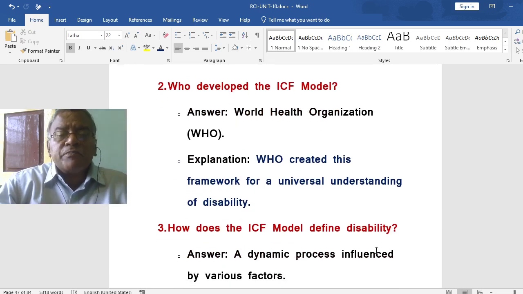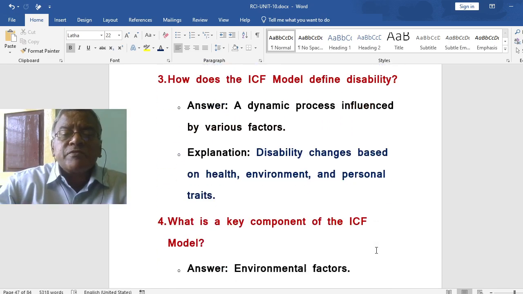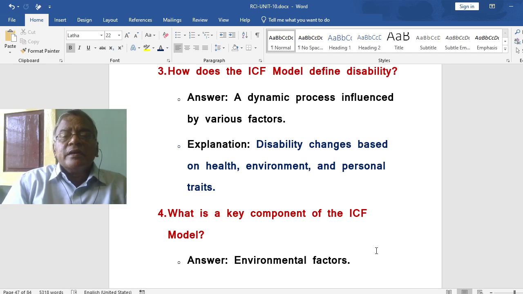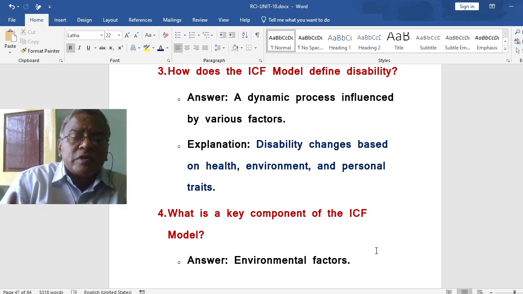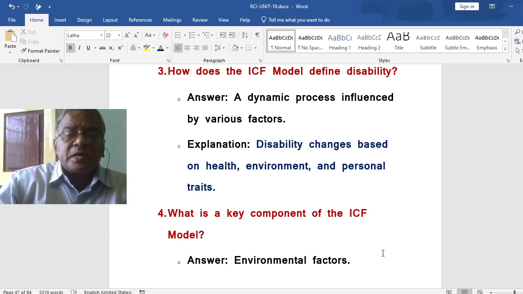Who developed the ICF model? World Health Organization. WHO created this framework for a universal understanding of disability. How does the ICF model define disability? ICF model defines disability as a dynamic process influenced by various factors. Disability changes based on health, environment, and personal traits.